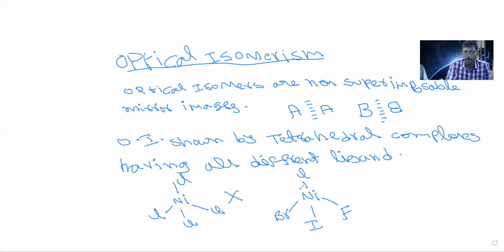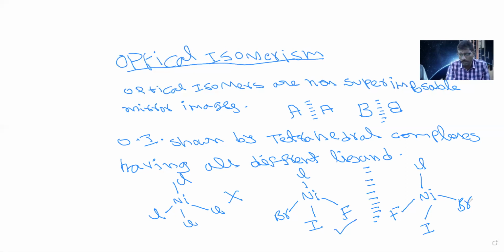When all 4 ligands are different, its mirror image, when we place it in a mirror, its image should be like this. Here nickel atom, here chlorine, and here fluorine will be observed, iodine will be observed here, and bromine will be observed here. So both are mirror image molecules. If this molecule is non-superimposable on this, it will exhibit optical isomerism. When all 4 ligands are different, then tetrahedral complexes will exhibit optical isomerism.